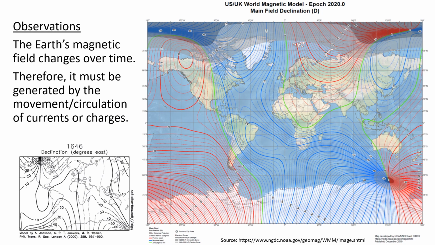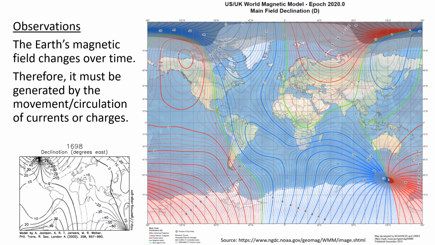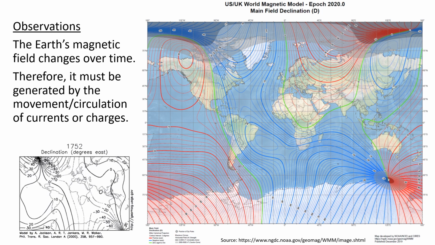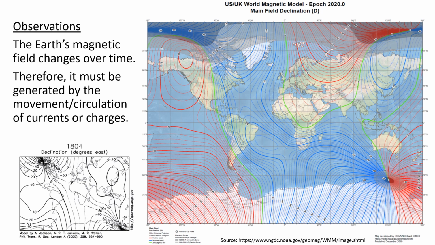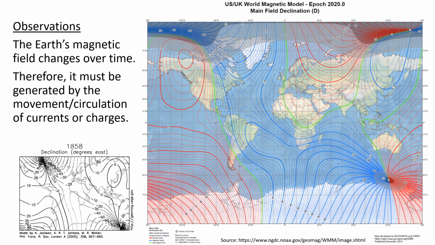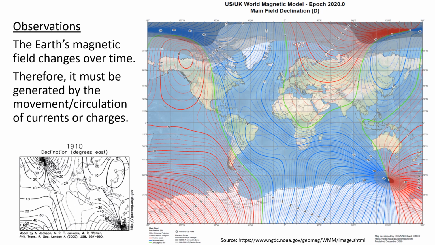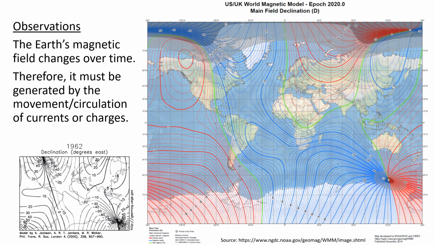This is the magnetic field declination map. It shows that the Earth's magnetic field changes over time. Therefore, it must be generated by the movement or circulation of currents or charges.